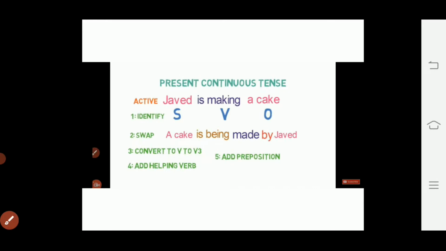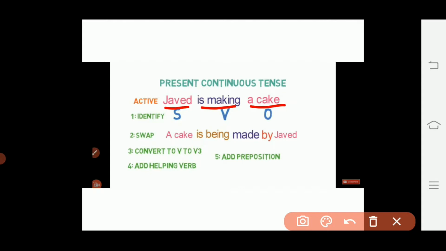Let's take the example of present continuous tense. In present continuous tense, we usually have subject, is and present participle and a cake or object. For example, Javed is making a cake. In this sentence, Javed is subject, is making is the verb, and a cake is our object. Our second step will be to swap subject with the object. So a cake will become the subject and Javed will take the position of object.